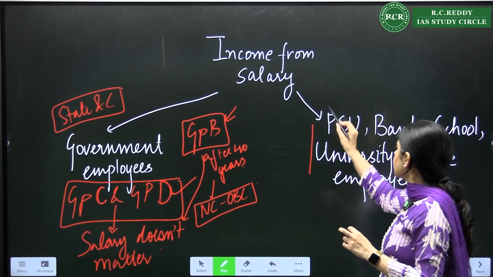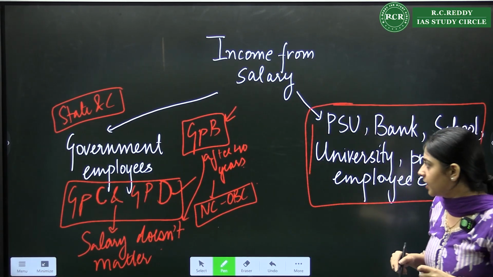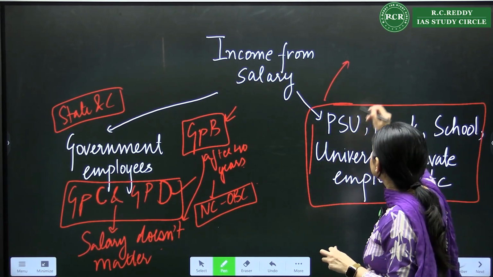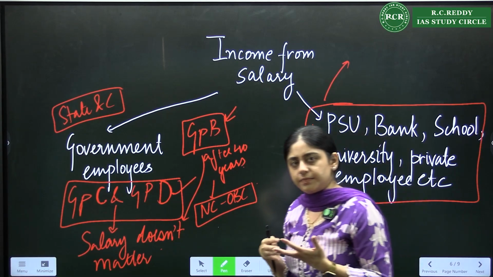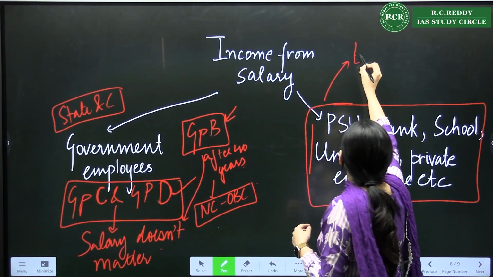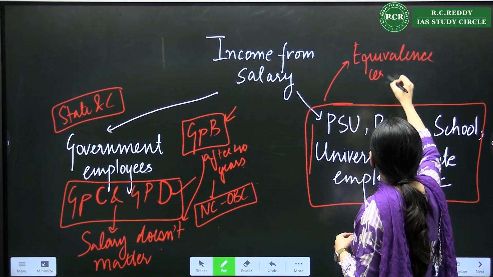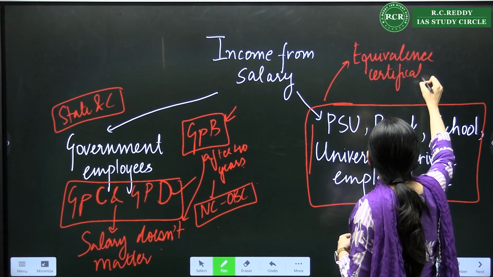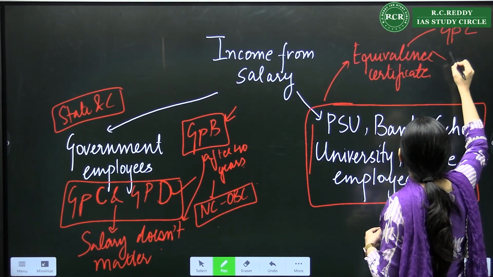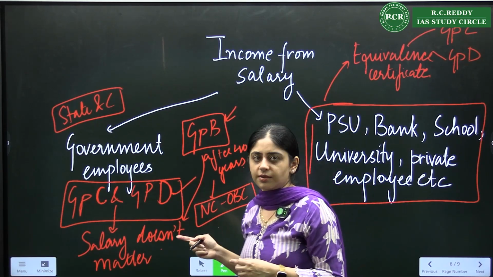Now, there is another set of employees also, PSU, bank, etc. In these organizations, they will have their own categorization, group A, group B, group C. So you need to have an equivalence certificate to prove that your father or mother is in a group C or group D job, or that they were promoted to group B after 40 years of age.